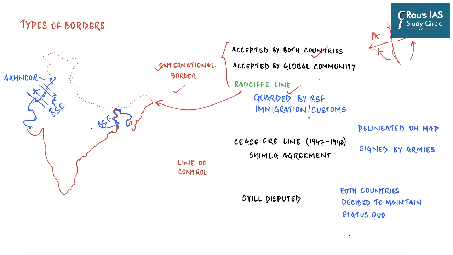And as I've said, since they are normal borders, there are setups for immigration as well as customs controls, because the exchange of not just people but also goods takes place from time to time. Of course, for the last 2 to 3 years, most of the activities even along the international border between India and Pakistan have been suspended, but nonetheless, they are the accepted borders between India and Pakistan.